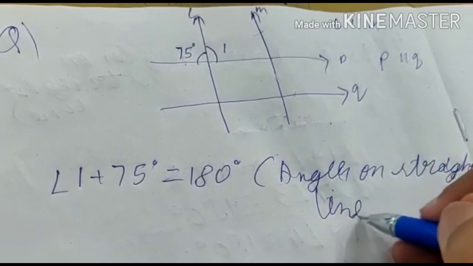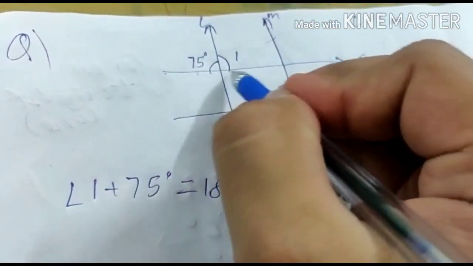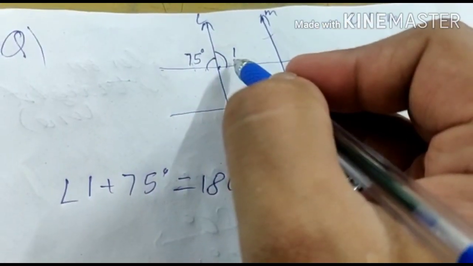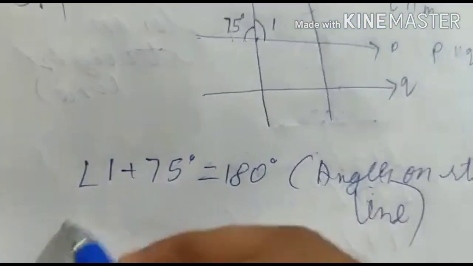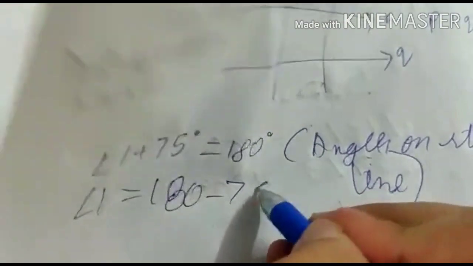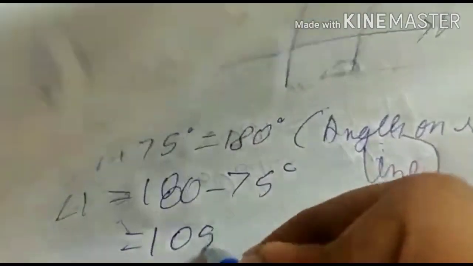I told you this property before. Angles on a straight line. This is a straight line and these two angles are formed on the same straight line. So this angle 75 plus angle 1 equals 180 degrees. So angle 1 will be equal to 180 minus 75 degrees, that will be equal to 105 degrees.